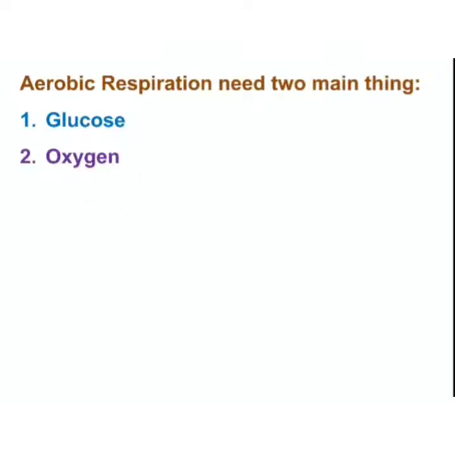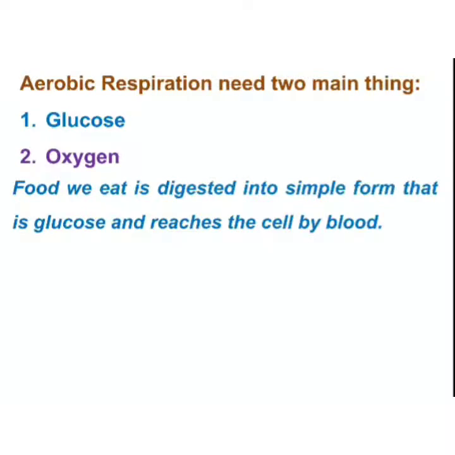First of all, aerobic respiration. Any respiration, whether aerobic or anaerobic, takes place inside the cell. For aerobic respiration, glucose and oxygen are the two main things required. Glucose is the food which will be digested, and this glucose is going to reach every cell with the help of blood. So blood is going to transport the glucose into the cell.